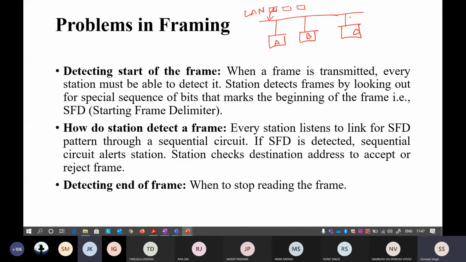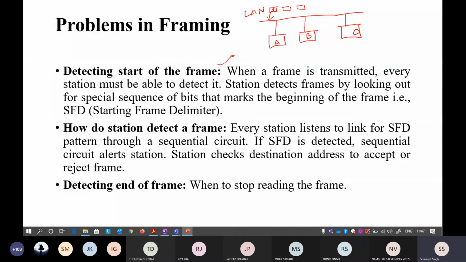Because there is a big disadvantage in LAN: either all the stations will be awake and looking for the frame, or all the stations will be sleeping, not looking for anything. So that was the basic disadvantage in LAN. The problem was how to detect the start of the frame.